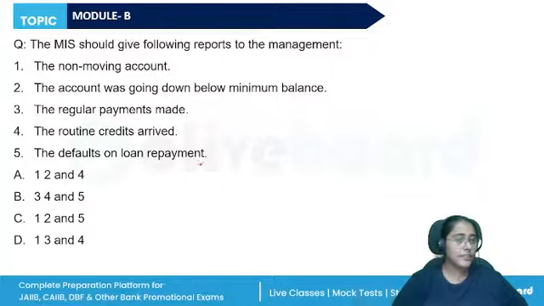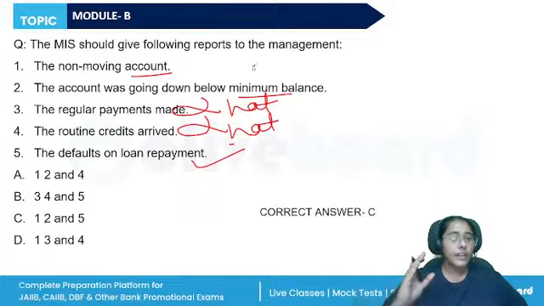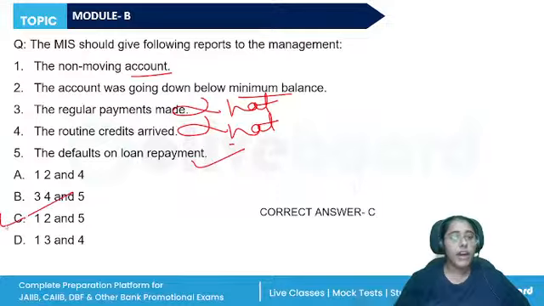Management Information System, the only simple unit of our Module B. The non-moving account which has gone below the minimum balance, regular payments made, routine credit arrived, defaults on loan period. When the regular payments are not made or the routine credits have not arrived, then the MIS should give report to the management so that proper action can be taken. All right, so the correct answer is C, 1, 2, and 5.